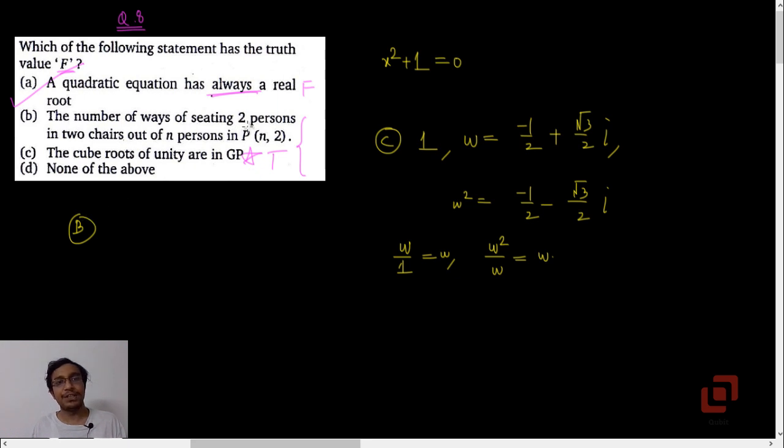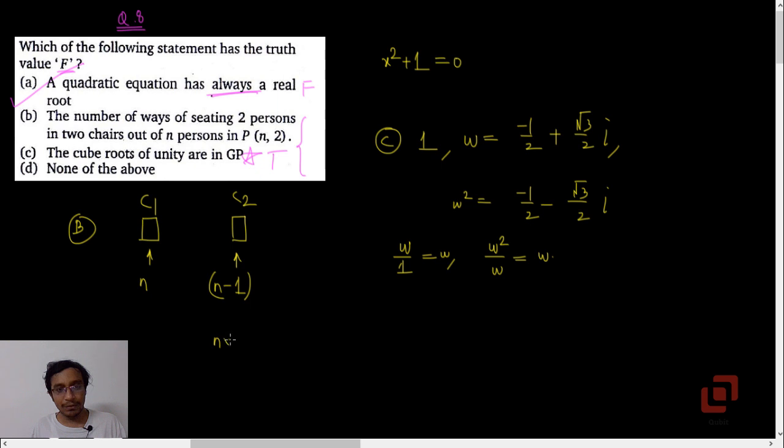The number of ways of sitting 2 persons in 2 chairs out of n persons is nP2. Well, we know that. If these are the 2 chairs, let's call them C1 and C2, then we have n persons, so there are n different ways in which we can make this chair occupied, and if one person sits there, then for the chair C2 we have n minus 1 persons, or options.